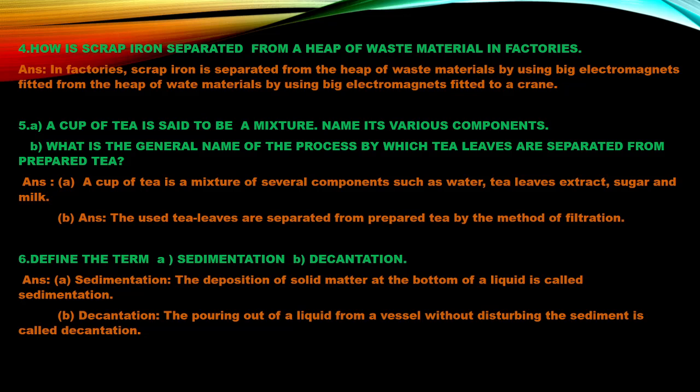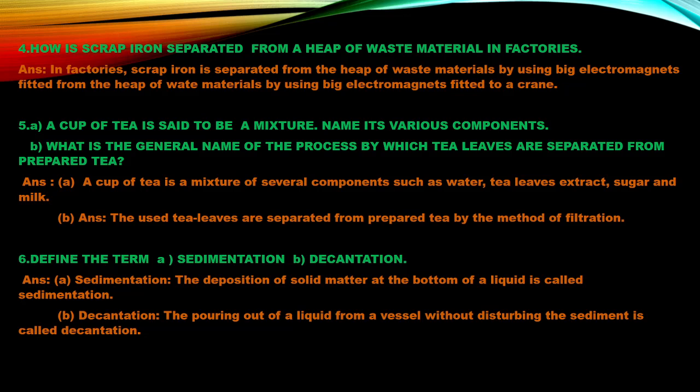Next is, how is scrap iron separated from a heap of waste materials in a factory? I had told you before also, the scrap iron or anything which is magnetic material has to be separated easily by an electromagnet or magnet.